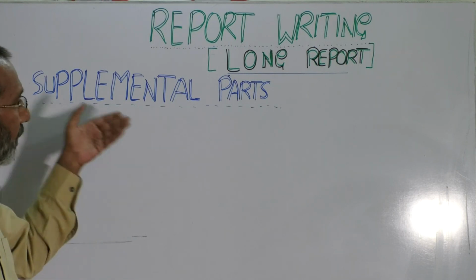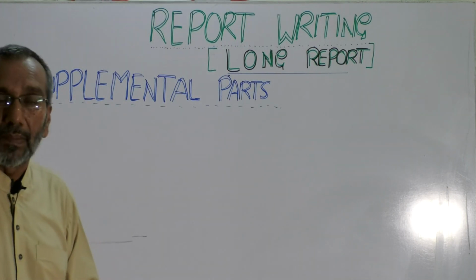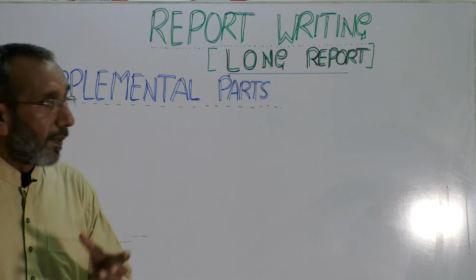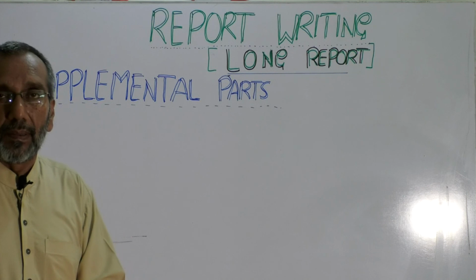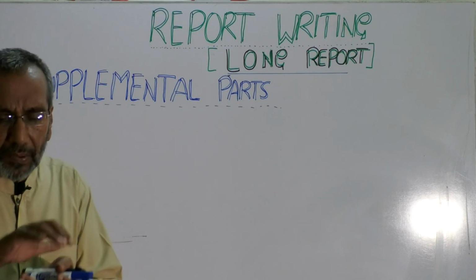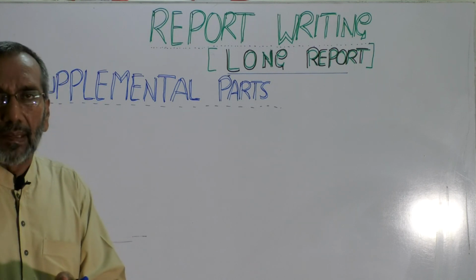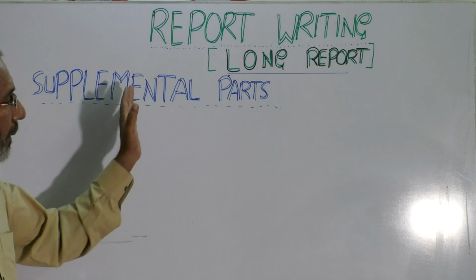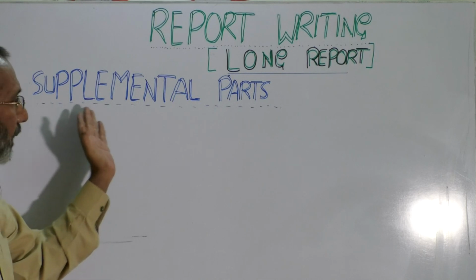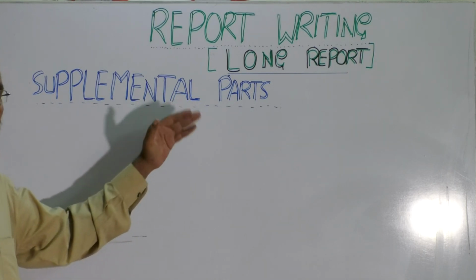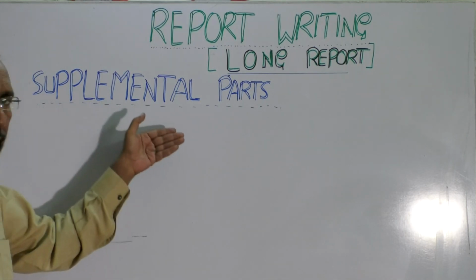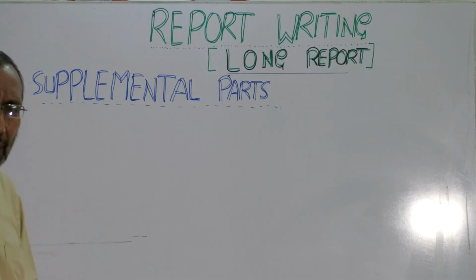As you can guess from the very name of it, supplemental is something that is additional. The main thing is there, and a supplement is something that bolsters, strengthens, reinforces that. It means the report is there, and after that there are some parts that are considered part of a long report as a sort of supplement for the sake of additional information.